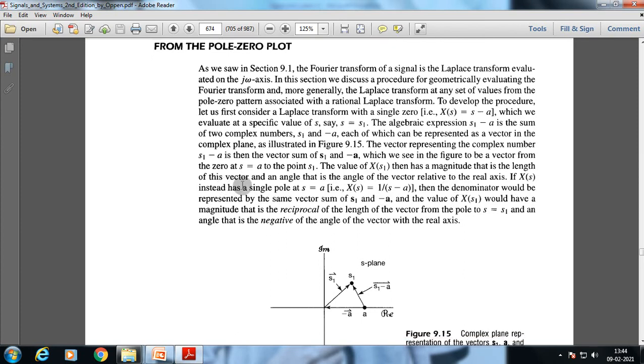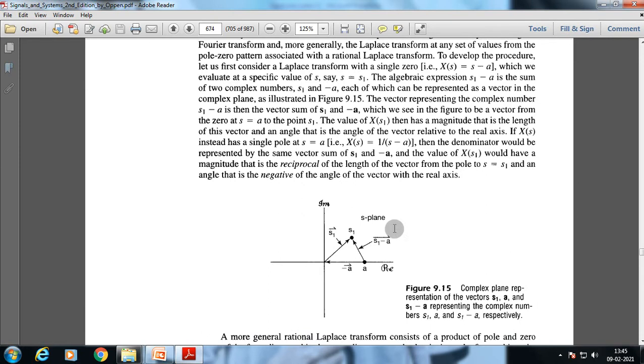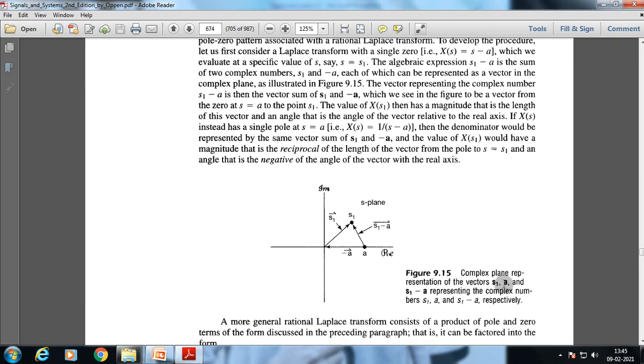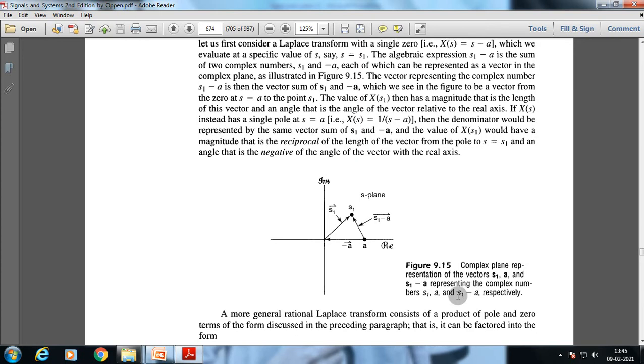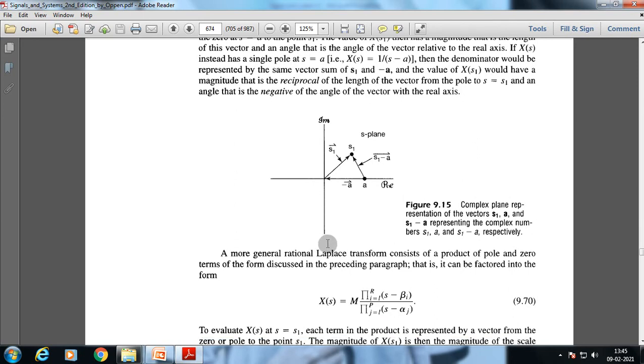If X(s) instead has a single pole at s = a, then the denominator would be represented by the same vector sum of s1 and -a, and the value of X(s1) would have a magnitude that is the reciprocal of the length of the vector from the pole at s = a to s1, and an angle that is the negative of the angle of the vector with the real axis. This is the complex plane representation of the vectors s1 - a and s1 + a. A more general rational Laplace transform consists of a product of pole and zero terms of the form discussed in the preceding paragraph. That is, it can be factored into the form.